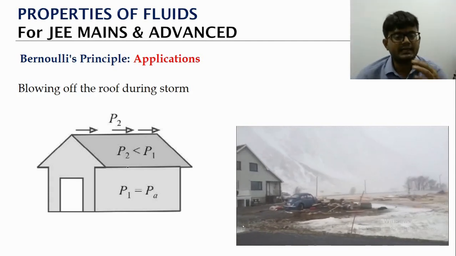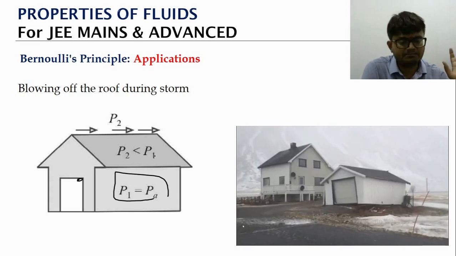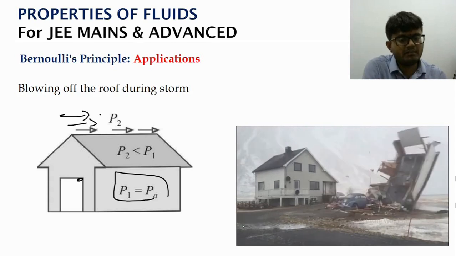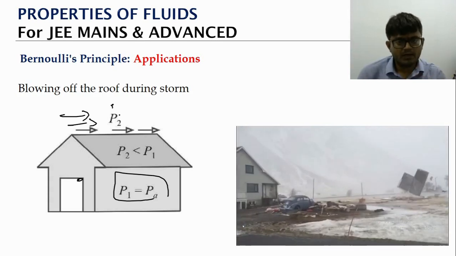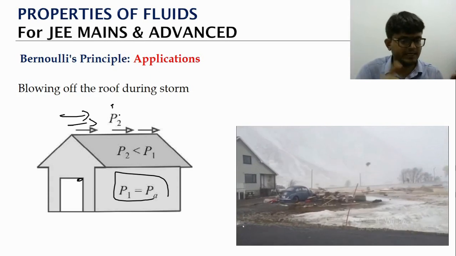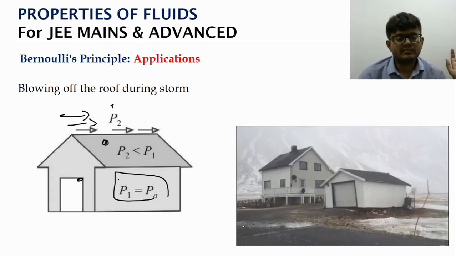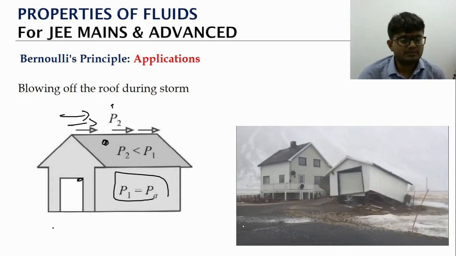So why does it occur? Look at it. Inside the house we have a normal pressure, that is atmospheric pressure. Outside, because of the cyclone, the wind is blowing at a very high speed. We take a point on the surface and inside. There is not much height difference between them. Height difference is not there, which means what?